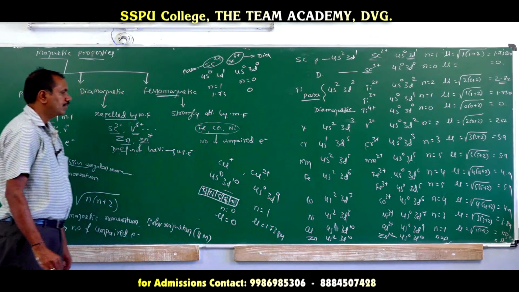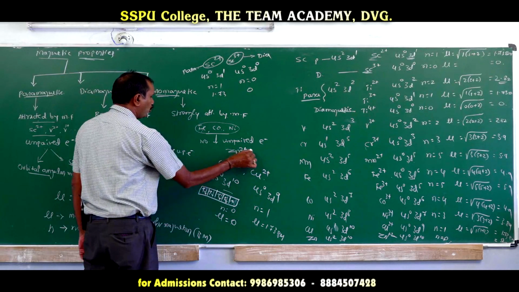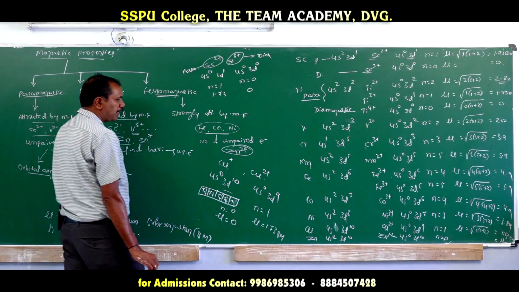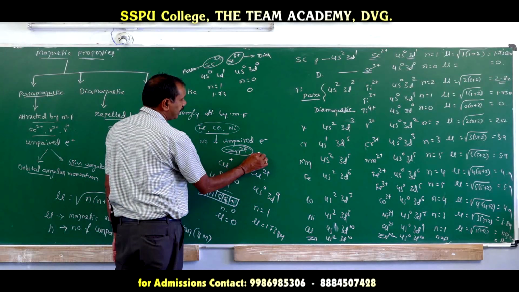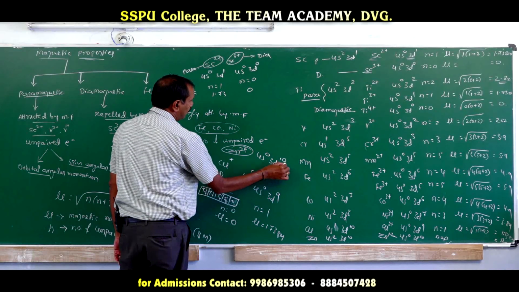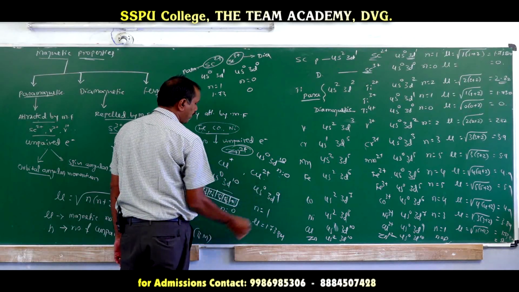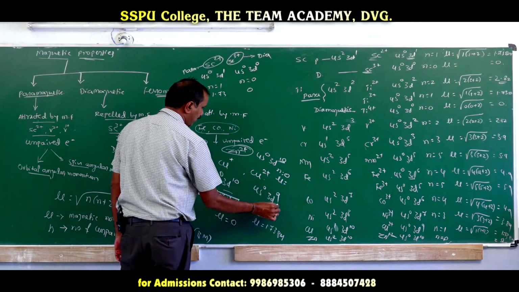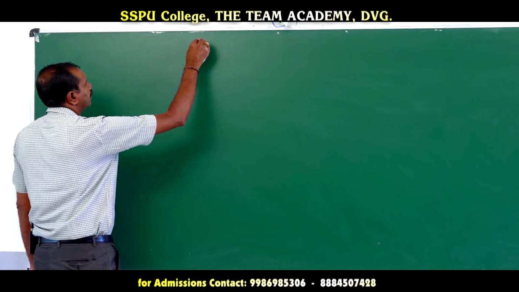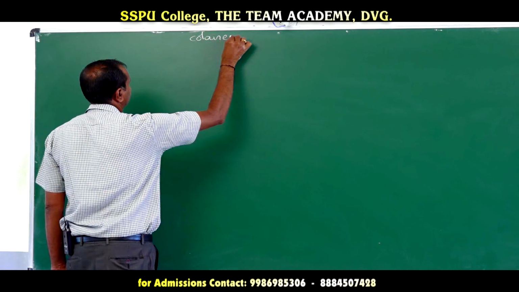Next question: is Zn2+ paramagnetic or diamagnetic? It is diamagnetic, it is repelled by the magnetic field. Why is it diamagnetic? The configuration of Zn2+ is 4s0 3d10. If it is d10, no more unpaired electrons, n is 0. If the n value is 0, magnetic moment should be 0. Now, we will go for formation of colored complexes.